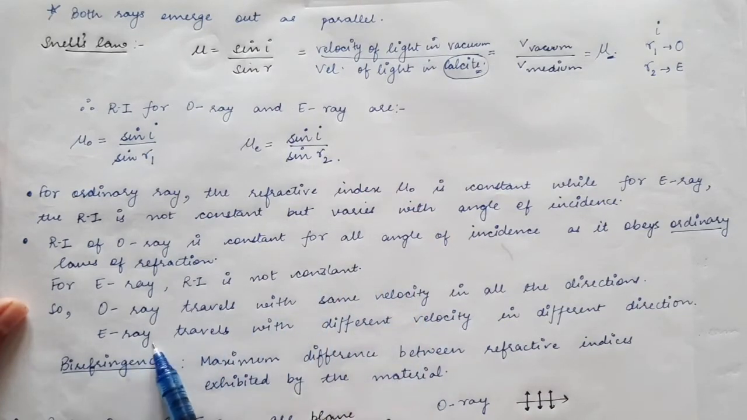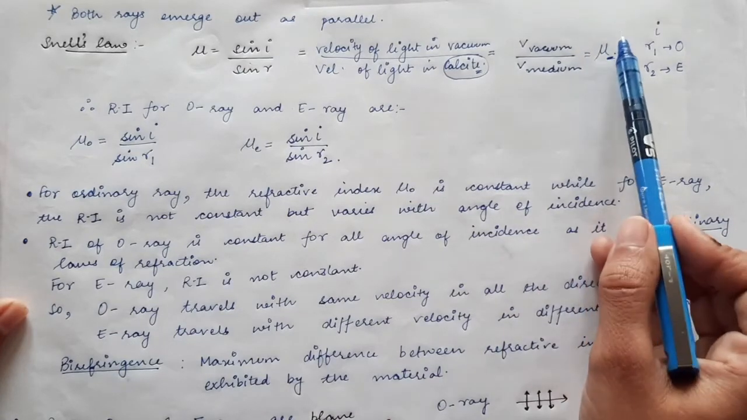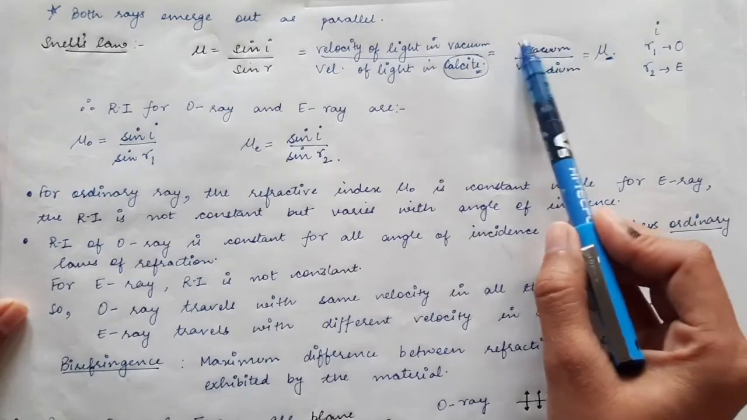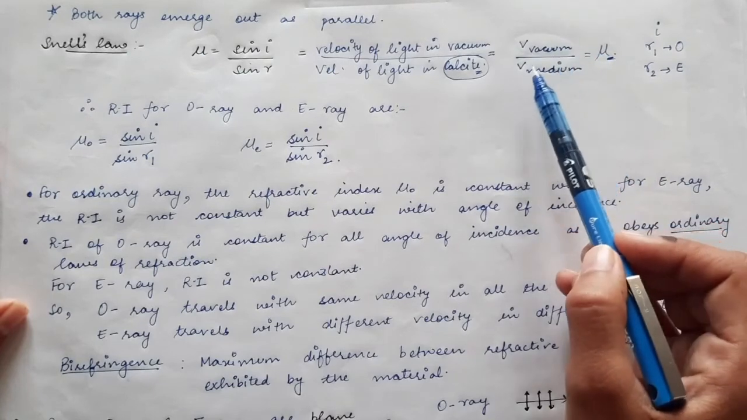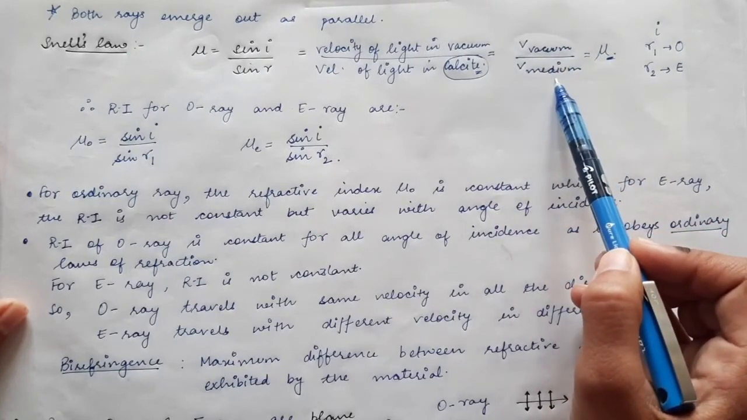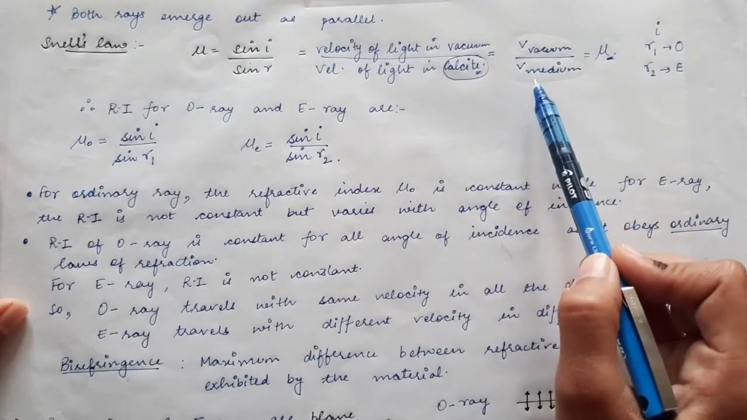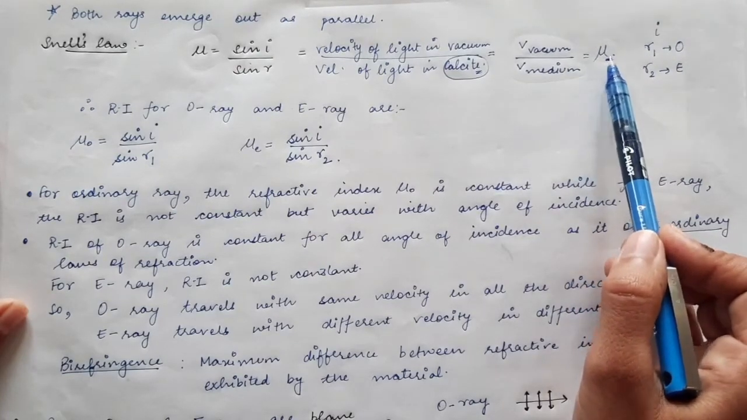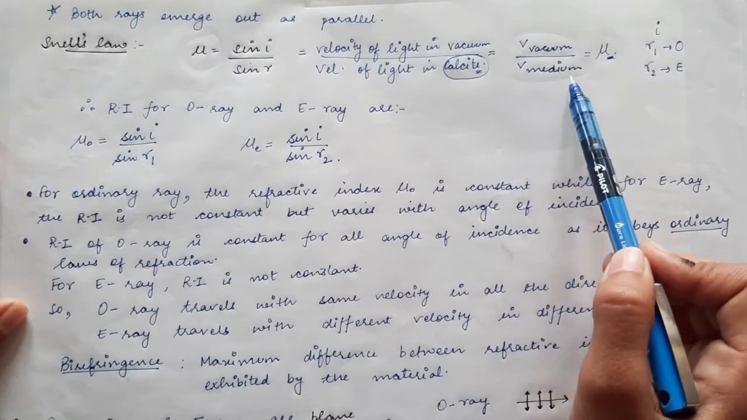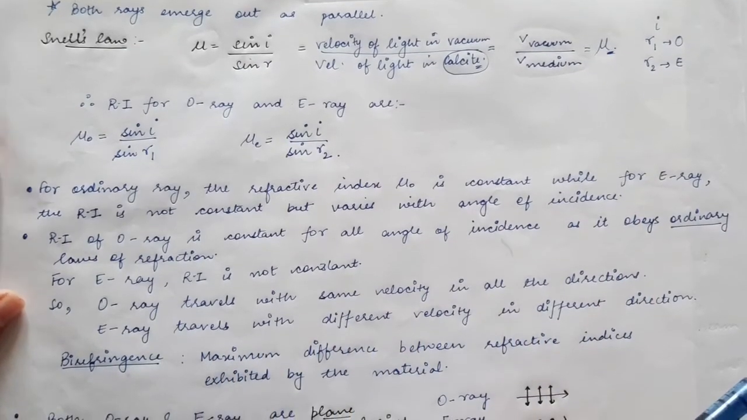Whereas for the extraordinary ray, mu is not constant. It depends upon direction. The velocity of the extraordinary ray in vacuum is constant, so it will be 3 into 10 power 8 meters per second divided by the velocity of the extraordinary ray inside the medium. If mu is not fixed, obviously the velocity of the extraordinary ray inside the medium will also change with the change in direction, because mu changes with direction. So the E ray travels with a different velocity in different directions.